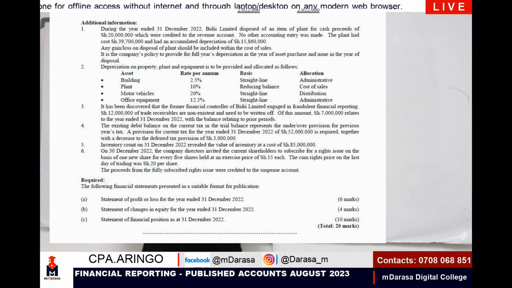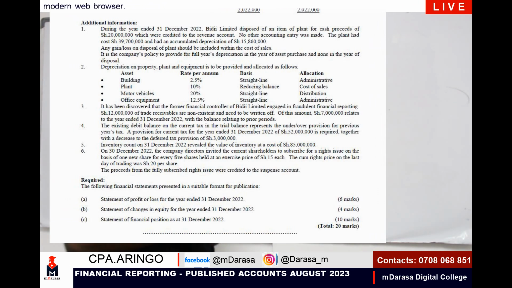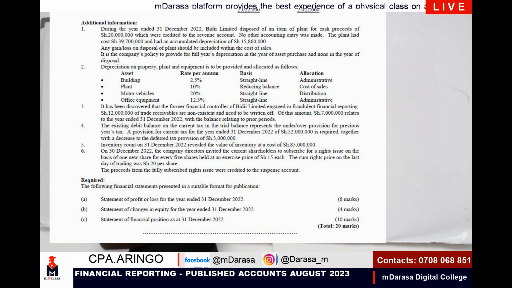Your disposal account. Continuing with that, you're told that this was credited to the revenue account. No other accounting entry was made, so you need to make that entry. The plant had cost 39.7 and had accumulated depreciation of 15,860. So we'll have to determine if we had a profit or loss on disposal. That is very important to note. Any gain or loss on disposal of plant should be included in the cost of sales. A good examiner specified for us that whenever I'm having a gain or loss on this disposal, it must be taken care of under cost of sales.